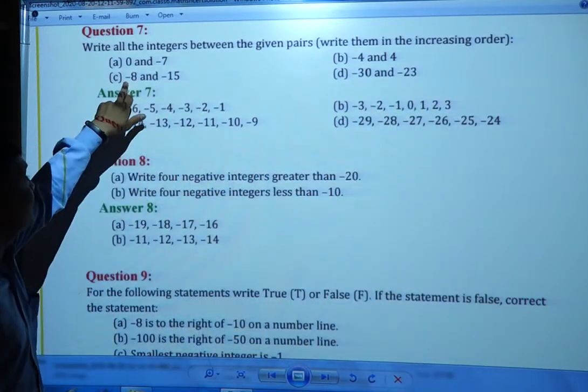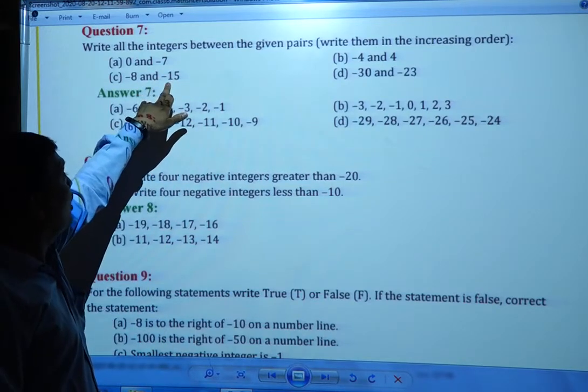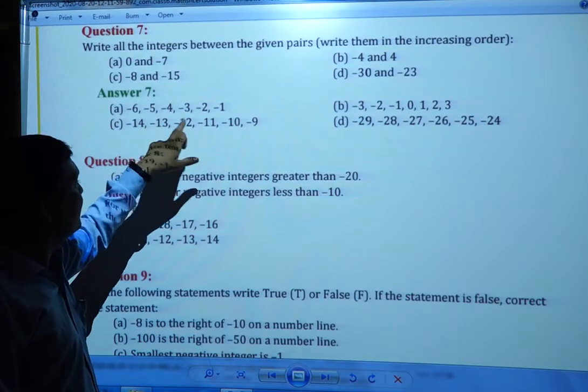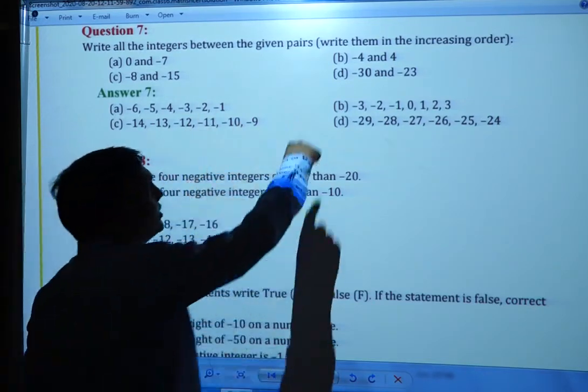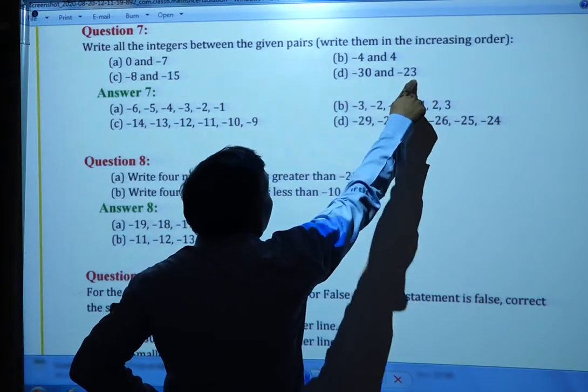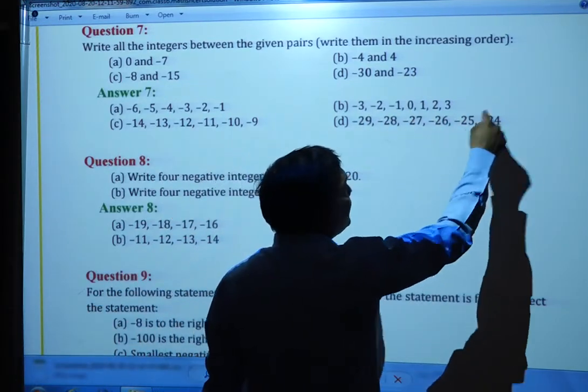Next, minus 8 and minus 15. So first we have to write minus 14: minus 14, minus 13, minus 12, minus 11, minus 10, minus 9. It is increasing order. Next, minus 30 and minus 23: minus 29, minus 28, minus 27, minus 26, minus 25, minus 24.